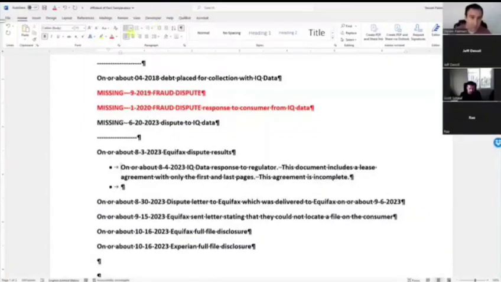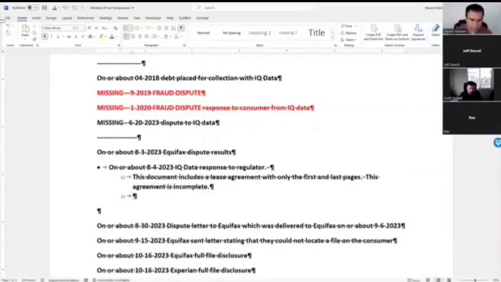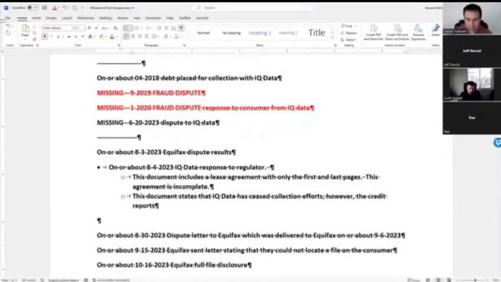Actually, I put the bullet in the wrong spot here. Let's go back. So these are the issues contained in this dispute. This document states that IQ data has ceased collection efforts. However, the credit reports are still being updated periodically.